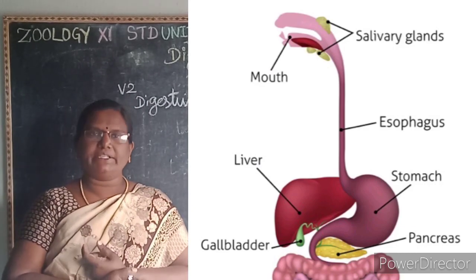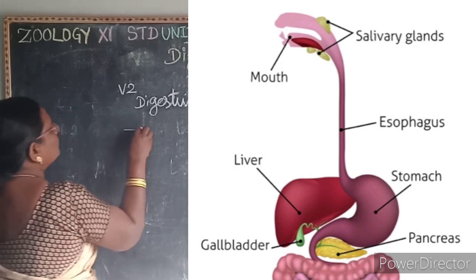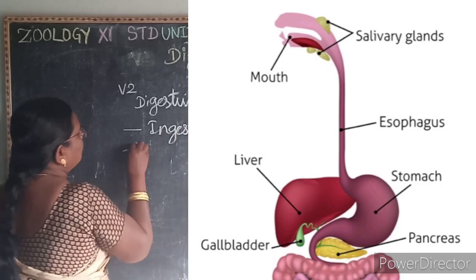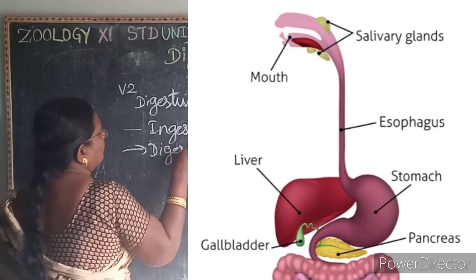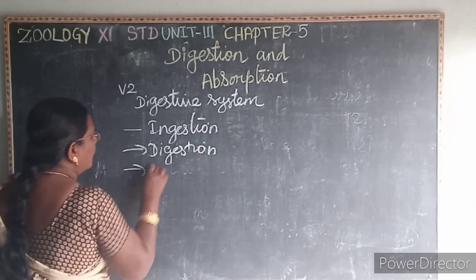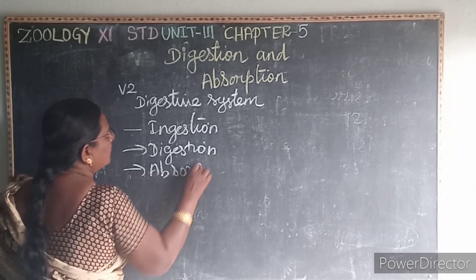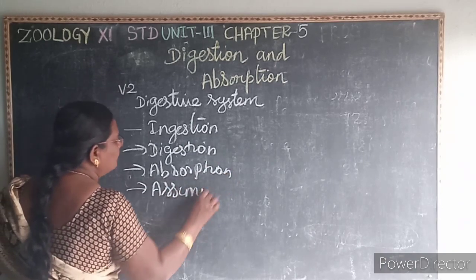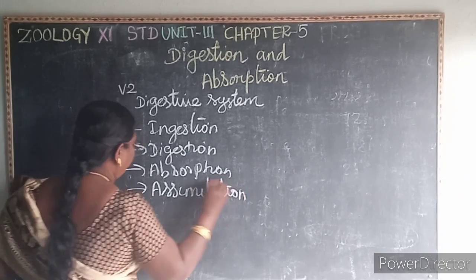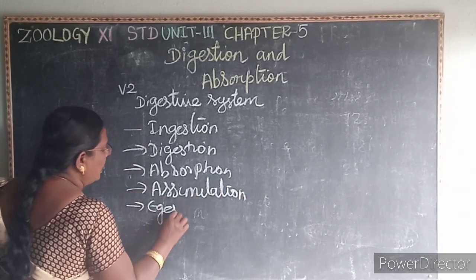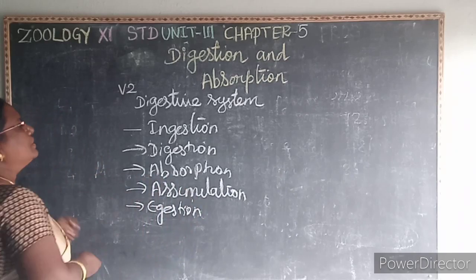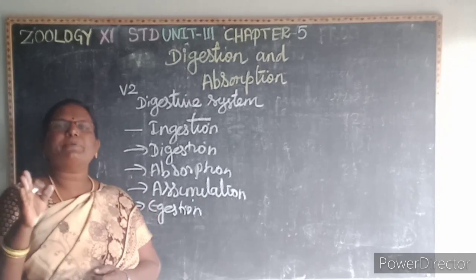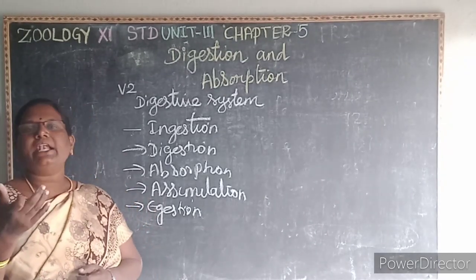The process of digestion includes, first, ingestion. Then second, digestion. Third, absorption. Fourth, assimilation. And fifth, egestion. So what is the first one? Ingestion, digestion, absorption, assimilation and egestion.